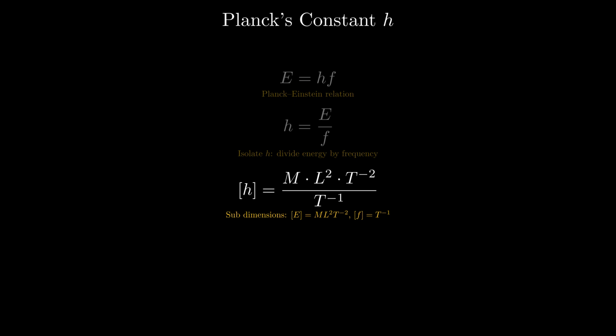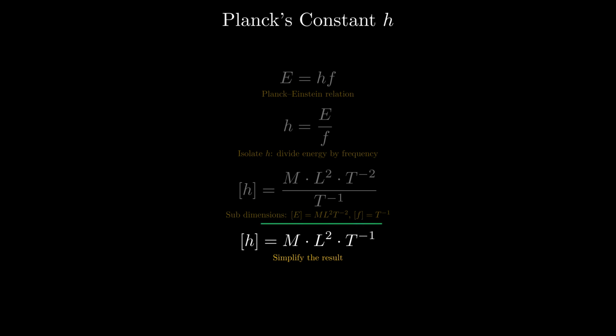Frequency is 1 over time, so T to the minus 1. When we divide by T to the minus 1, that's the same as multiplying by T. So the dimension of h becomes M times L squared times T to the minus 1. Notice this is simply energy multiplied by time. It's the same recurring move as before, but this time it reaches right into the heart of quantum mechanics.